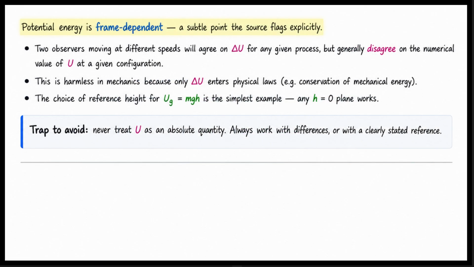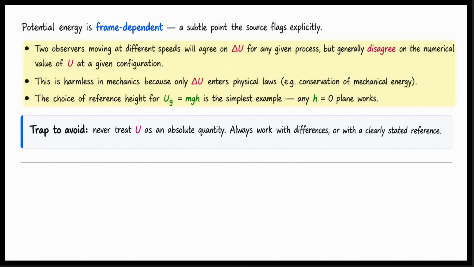Potential energy is frame-dependent. This is a subtle but important point that the source flags explicitly. Imagine two observers moving at different speeds. They will agree on the change in potential energy for any given process. But they will generally disagree on the absolute numerical value of potential energy at a given moment.